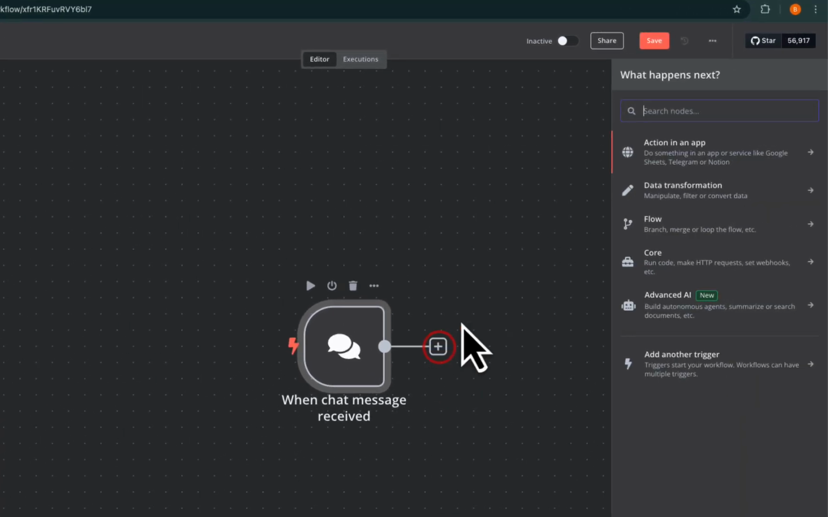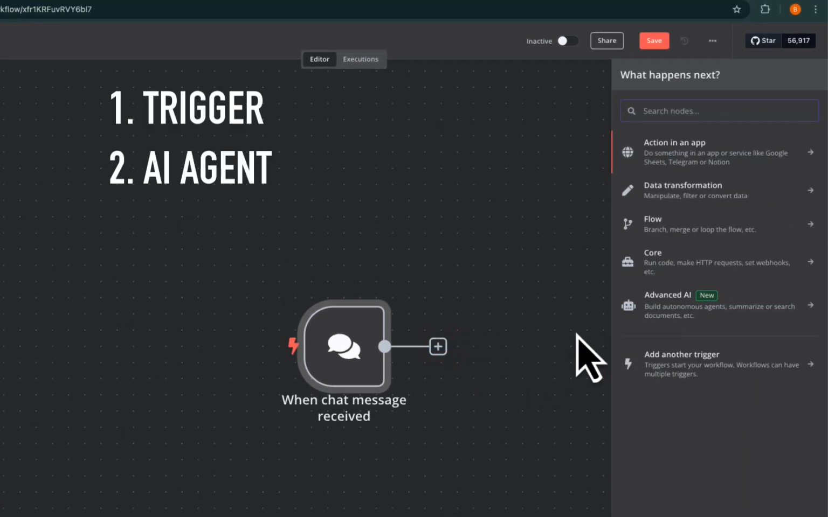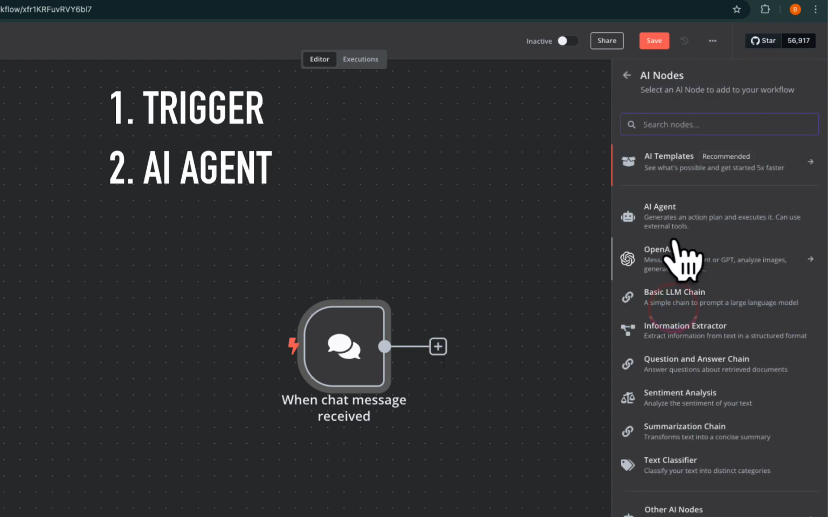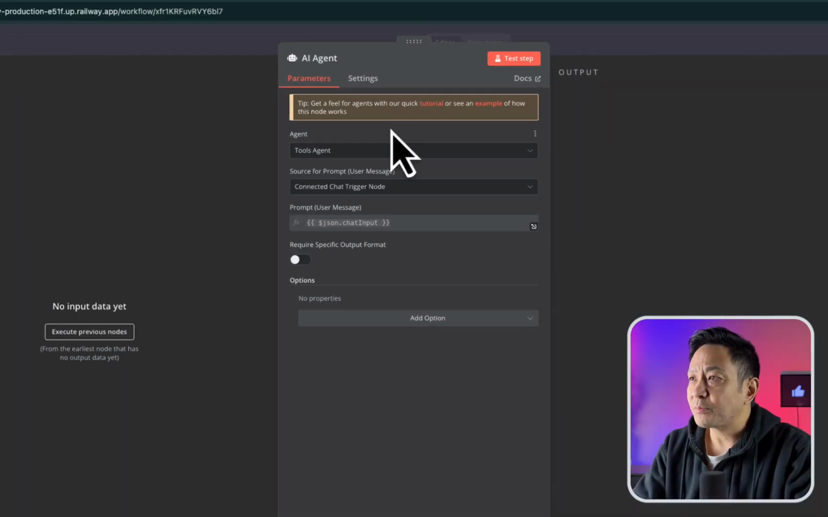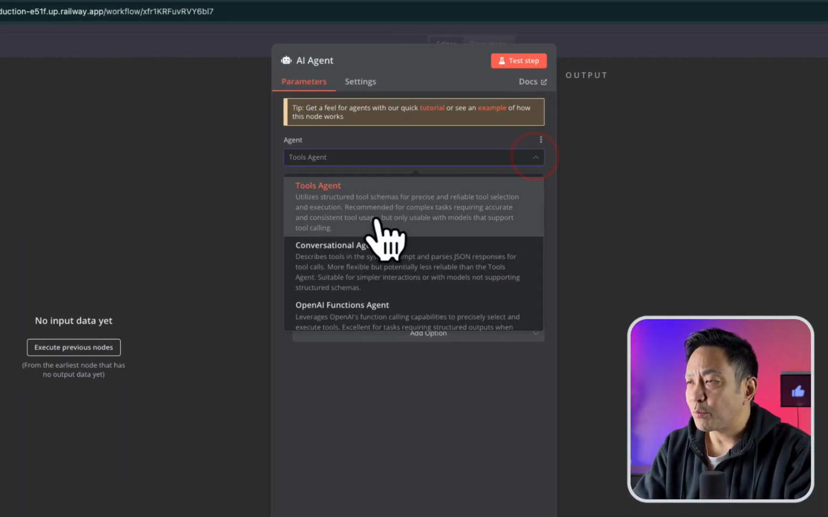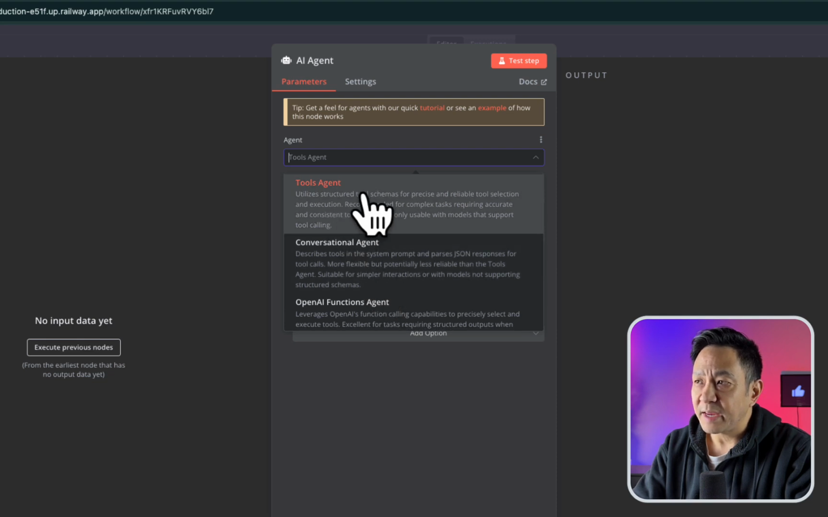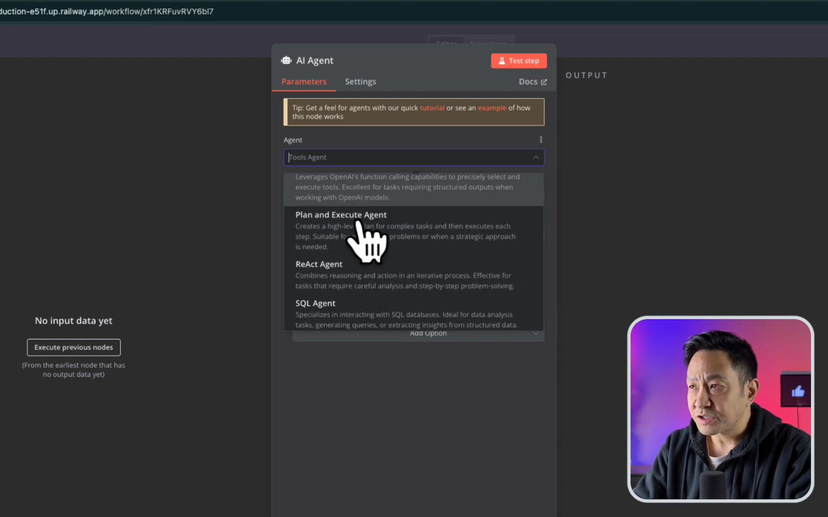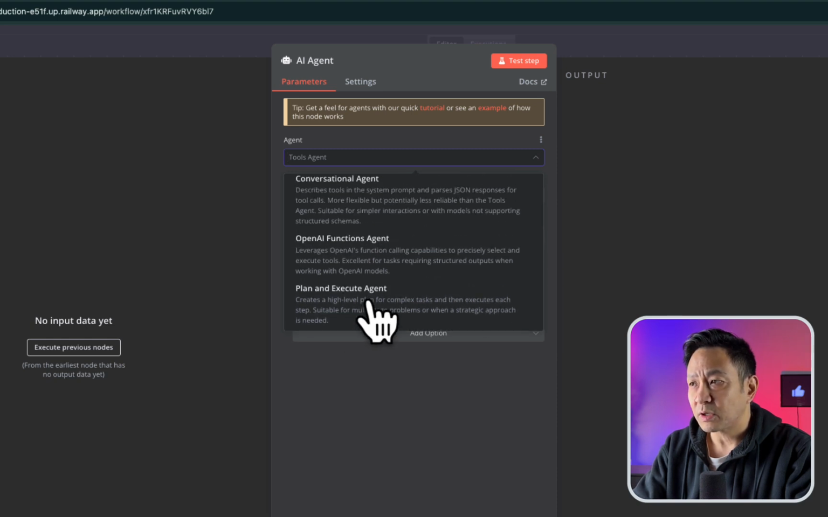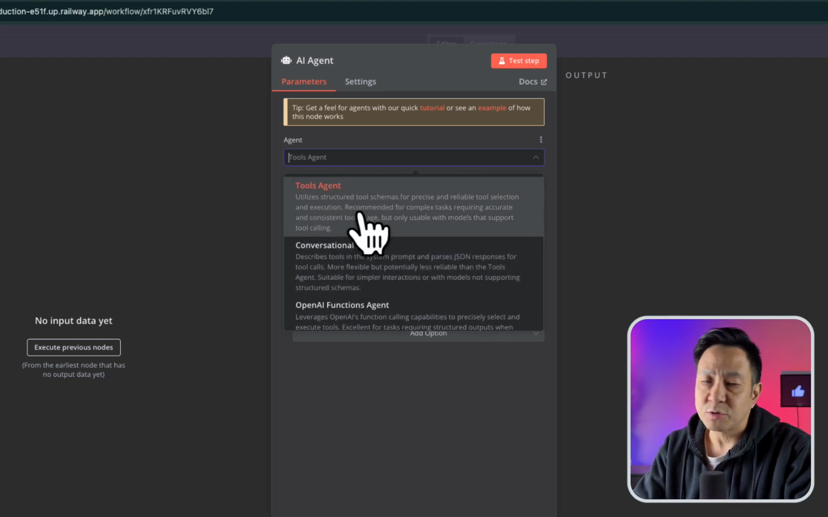Now the second part is adding the AI agent itself, and so you can access an AI agent by clicking the plus button and then going to Advanced AI. And then here you can see AI agent, or alternatively, you can type in AI agent and the AI agent shows up there as well. So let's click on that. And you can see that in the parameters, there's this drop down with many different types of agents. The main one is a tools agent, but there are other ones as well, like conversational, OpenAI functions agent, plan and execute, React, and SQL agent. But this definitely is the most common one, and it's the one we'll be using for this example.